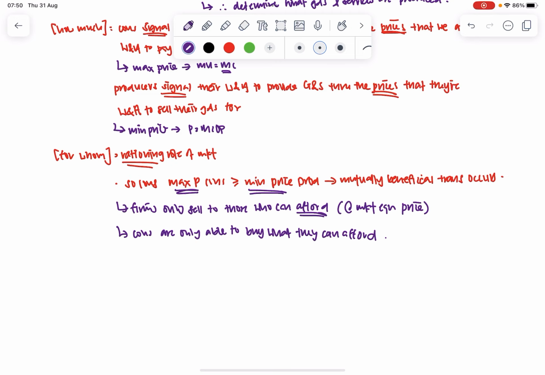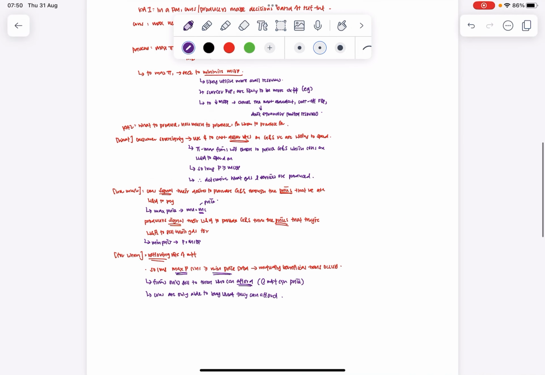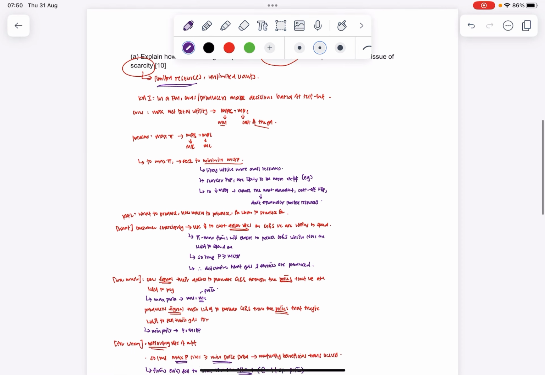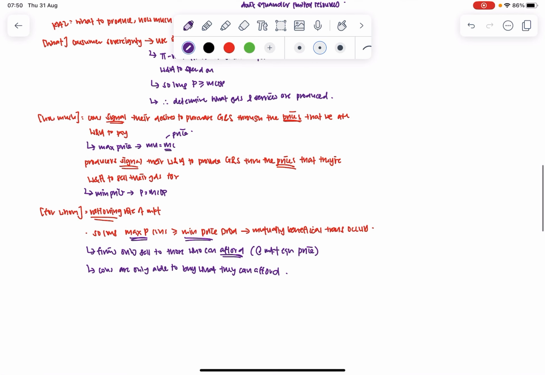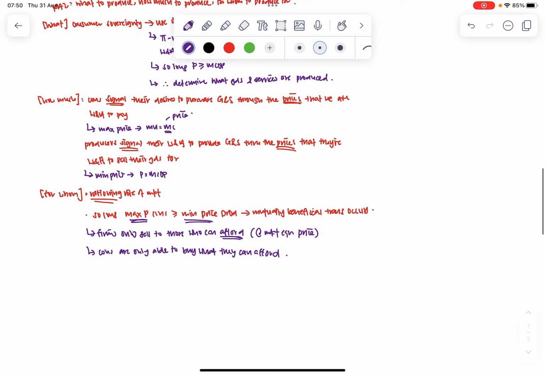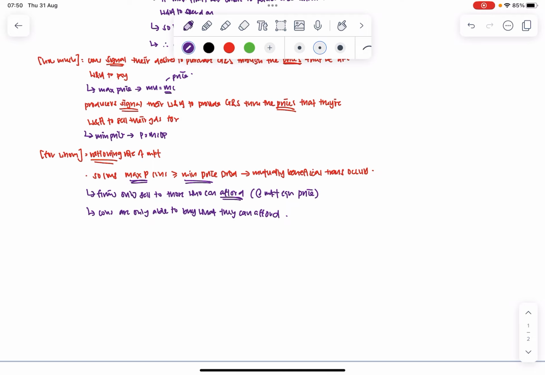So you see, in some sense, can you make a logical intuition as to why this would solve the issue of scarcity? I have unlimited wants, but limited resources. So with the limited resources, I actually distribute my goods through the rationing and signaling role of prices in a market, because due to scarcity, not everybody can get everything. So we need a way to address the issue. And when we leave things to the free market, when we leave people to pursue their self-interest, we realize that it's actually quite efficient at dealing with it.